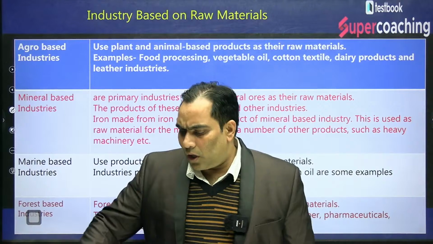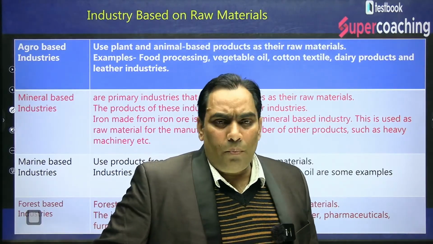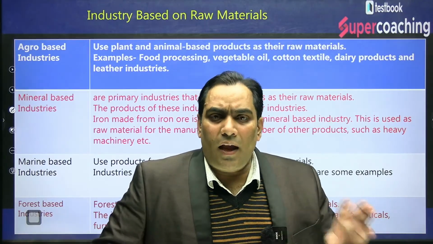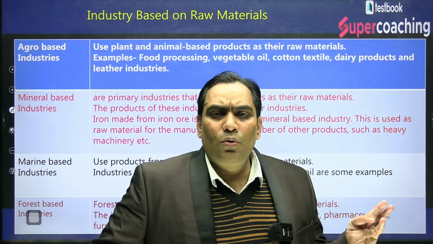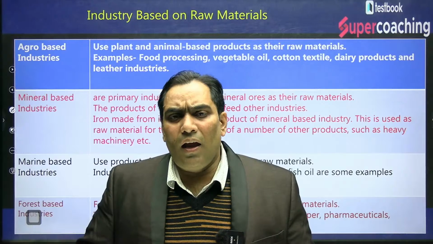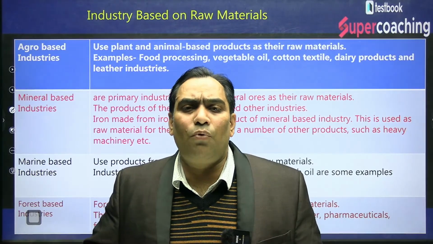When we talk about raw material use, industry can use agro raw material, industry can use minerals from mineral extraction, industry can use sea raw material, industry can use forest produce.